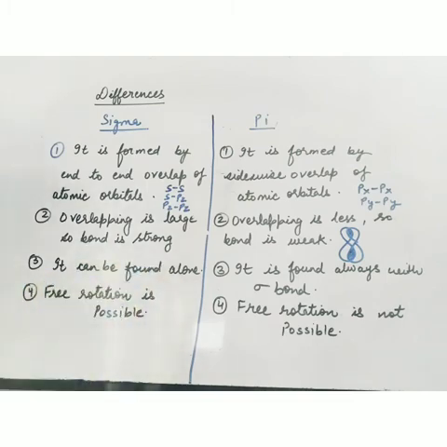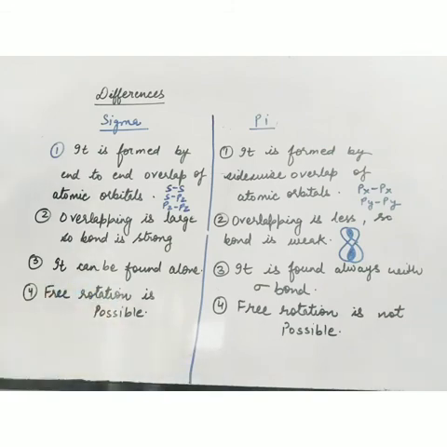Sigma bond can be found alone. I told you that whenever a single bond is formed, that is always sigma. So when two elements form bonds, first sigma bond forms. And if some electrons are still unpaired, then pi bond forms. So sigma bond can be found alone, but pi bond cannot be found alone. It is always found with sigma bond. It's not that first pi bond will be formed and then sigma. When the two atoms are combining, first there will be formation of sigma bond, and if some electrons are left unpaired, then there will be the formation of pi bond.